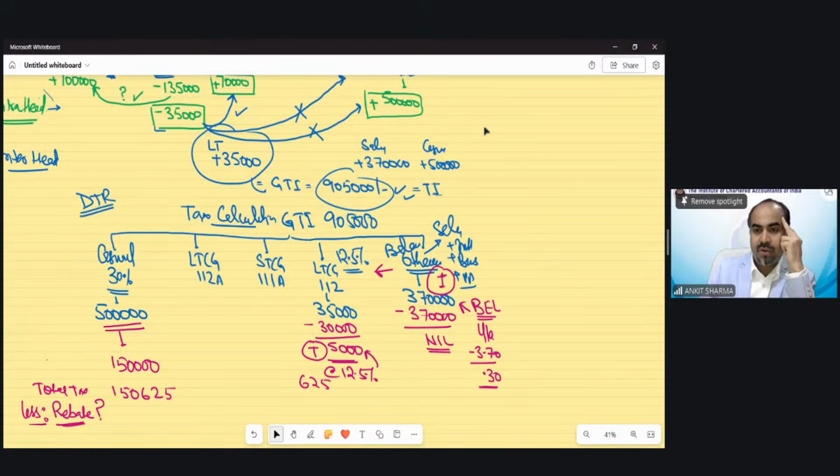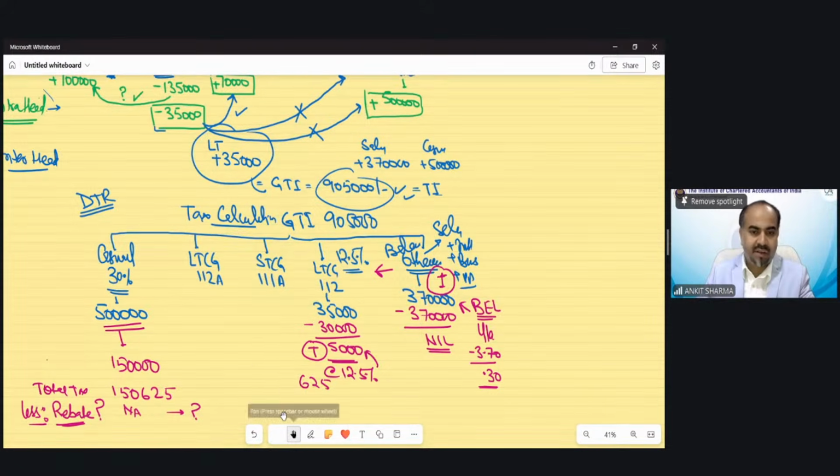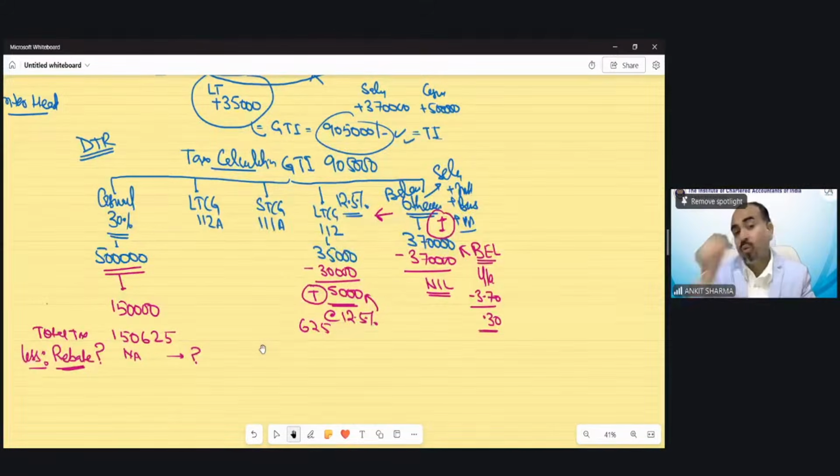Dhanlakshmi is saying more than 10 lakh, rebate formula applies. Shraddha is saying 60,000. So the correct answer is this. Mustafa is saying it is allowed only on 370K, I guess. The correct answer is this: rebate is not applicable in this case. Now you have to find out why. This is the correct answer. Okay, now you have to tell me why.